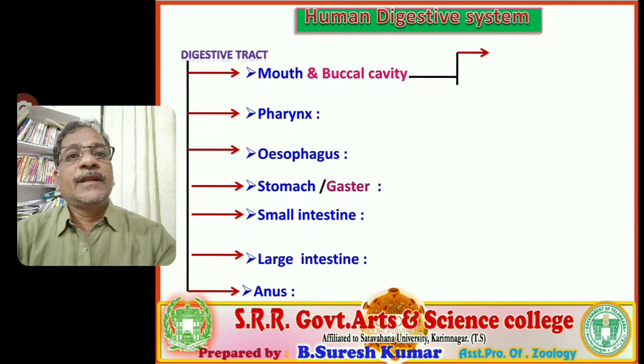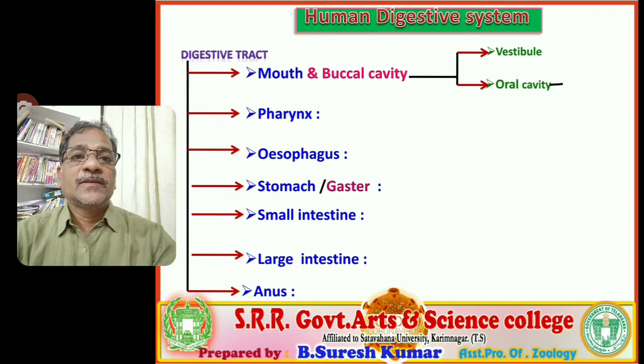Now, in the alimentary canal, the digestive tract, the first part is the mouth, and it leads into the buccal cavity, the oral cavity. The mouth and buccal cavity contain sequentially, you observe, the first part is the vestibule, and the next subsequent part is the oral cavity.